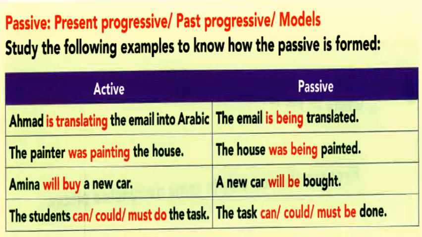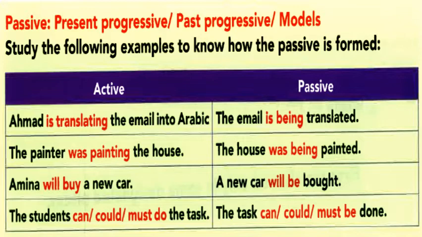Look at the first one. Ahmed is translating the email into Arabic. We should start our passive sentences with the object, then the verb, then the past participle of the main verb of the sentence. The email is being translated. Sentence number 2. The painter was painting the house. The house is the object. Was painting is the verb. So we will start with the house. The house was being painted.